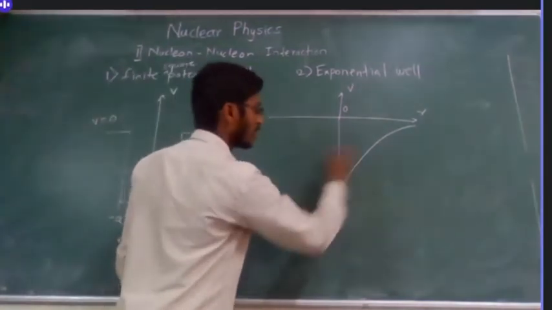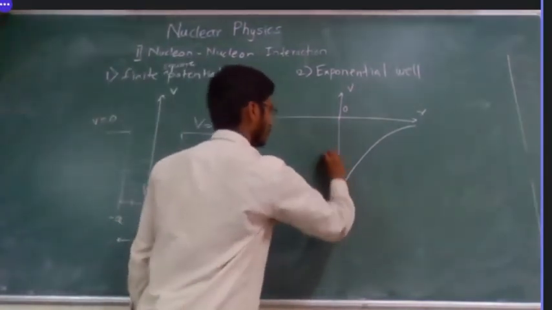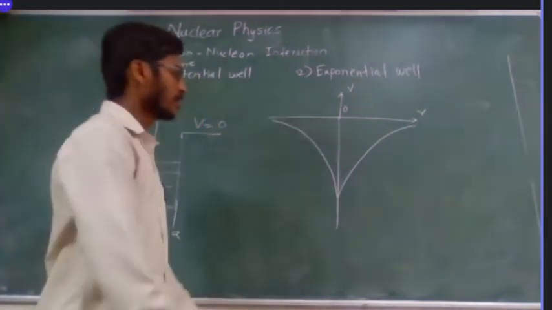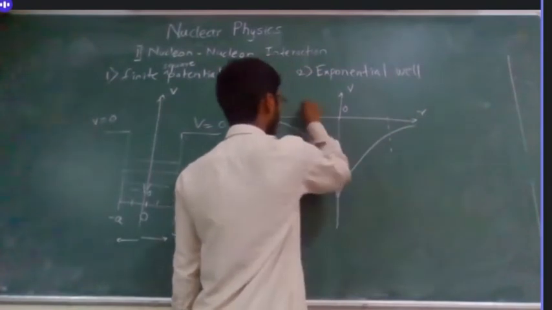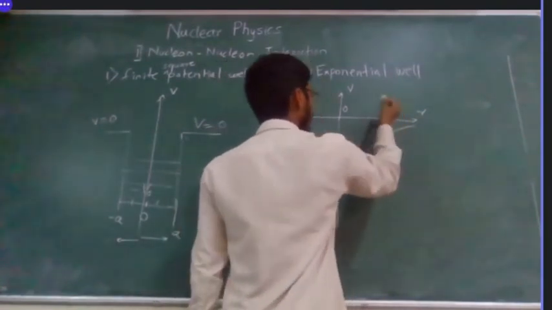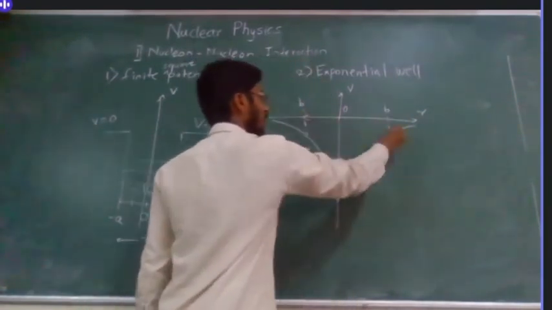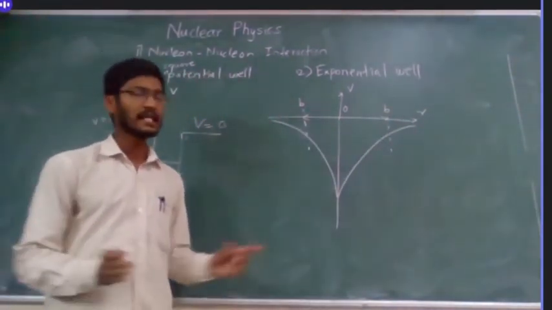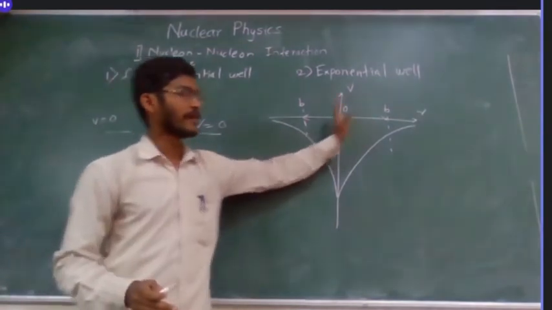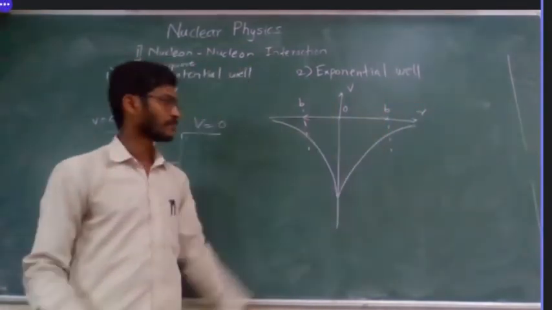So I am trying to draw exactly the same, like this. Okay, so we can call this distance B. Okay, so let the width of the potential well be 2B. Okay, so B to the left and B to the right.